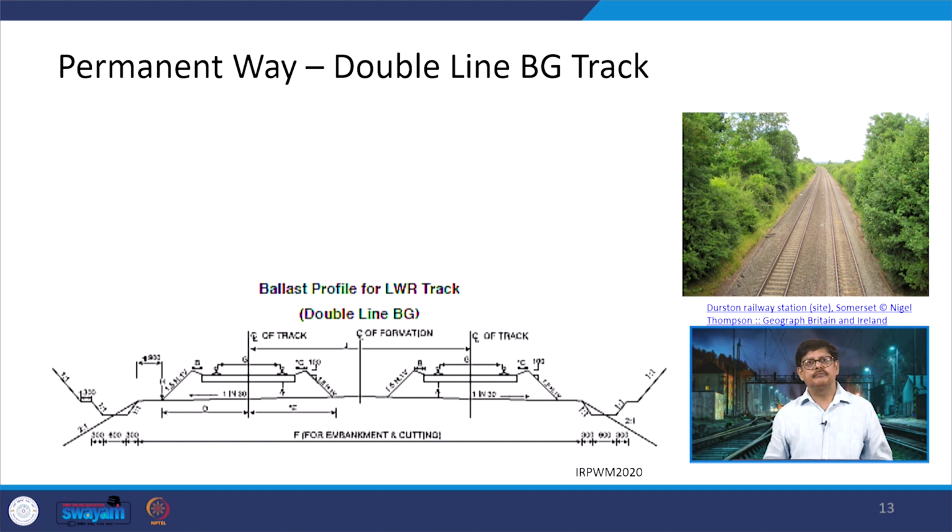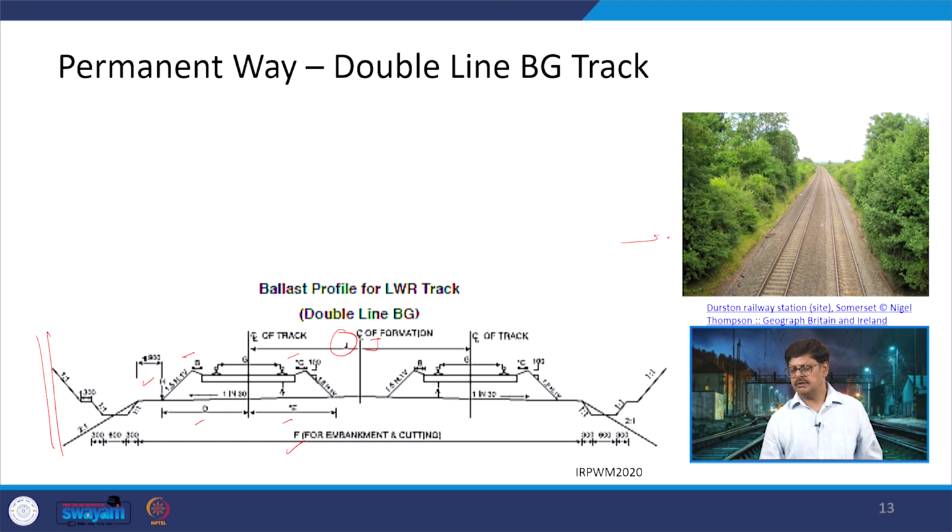In the case of a double line broad gauge track, now another thing which is going to be added is this value J, and this J is the center to center spacing of the two tracks. Rest of the things will remain the same. You have a cushion A, you have a cess B on the one side and C on the other side, then the D and E which is on the left and right of the center line, height H, and the F formation width. These are the other things which remain the same, along with the way the arrangements are going to be there if you are constructing this track in embankment or in cutting.